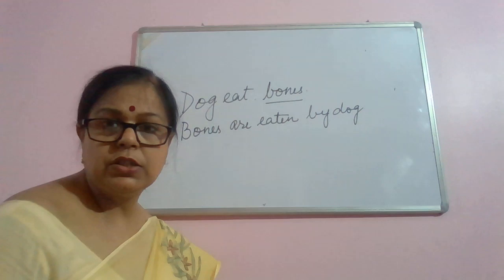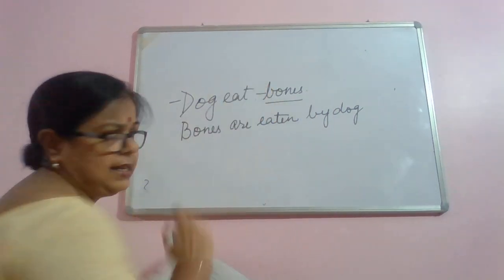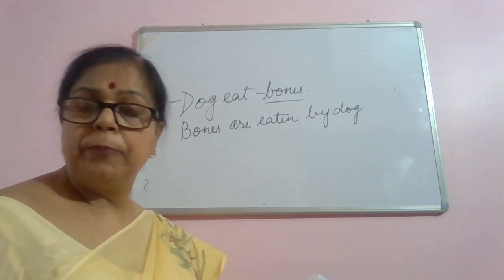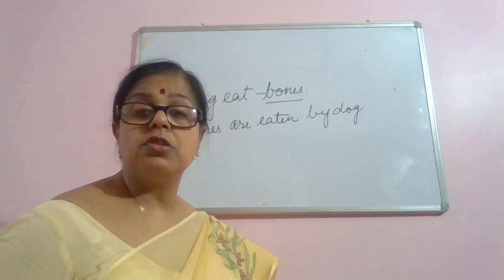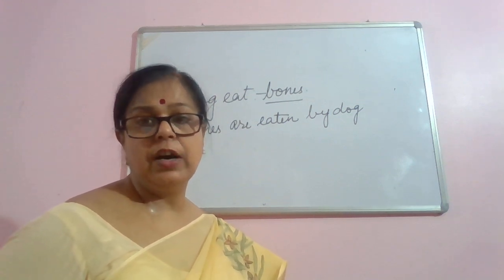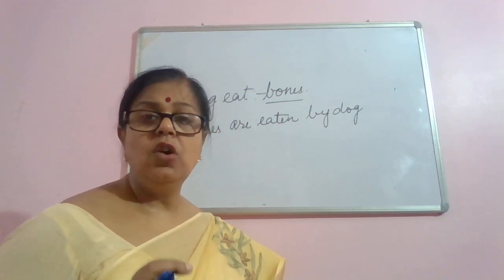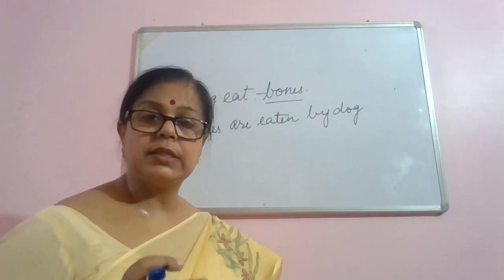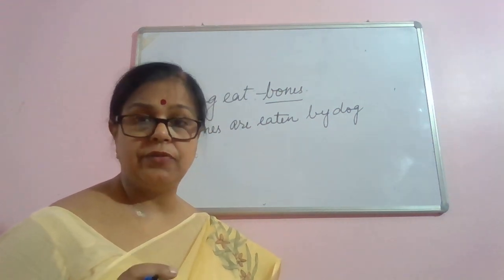In active voice or in passive voice, if the subject or the object is followed by an article, either a, an or the, you should not leave it. Just as in a prepositional verb you don't leave the preposition, in articles also, when an article is used before the subject or the object, it is not left in passive voice.